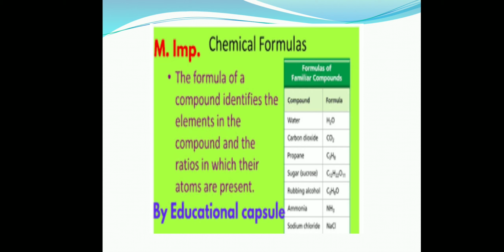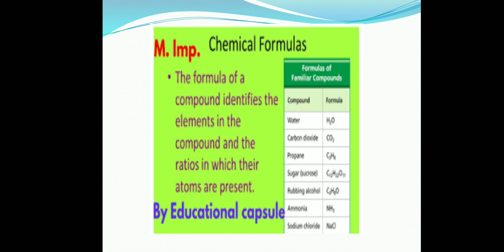Here are certain formulas given. Water, H2O. What are the elements here? Hydrogen and oxygen. How many atoms of hydrogen are there? 2. How many atoms of oxygen? 1. One thing you have to note down: numbers are written either in subscript or in superscript. Superscript becomes a power.